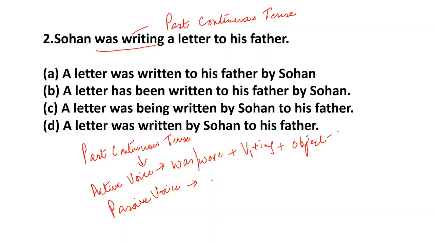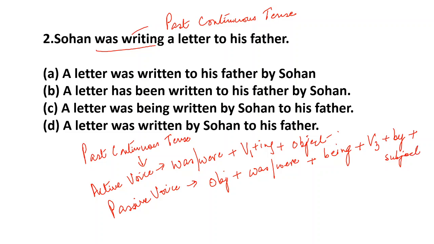You will have the object, plus was, were. Now the change here is that in the past continuous tense, there will be a being added in the passive voice, plus the third form of the verb, V3, plus by plus subject.